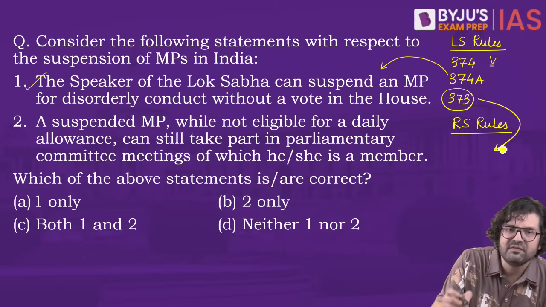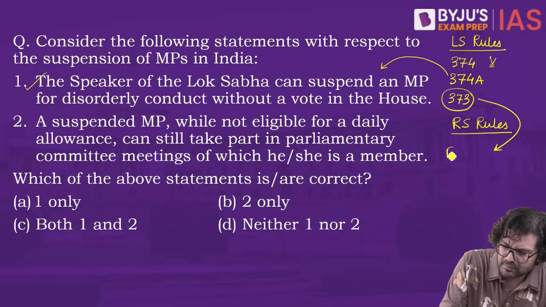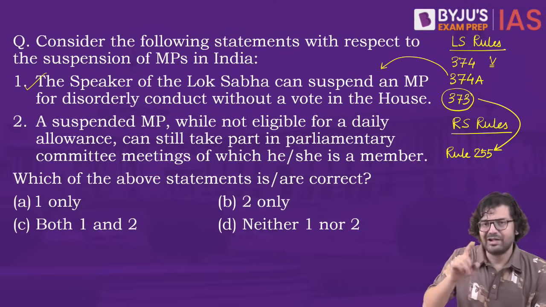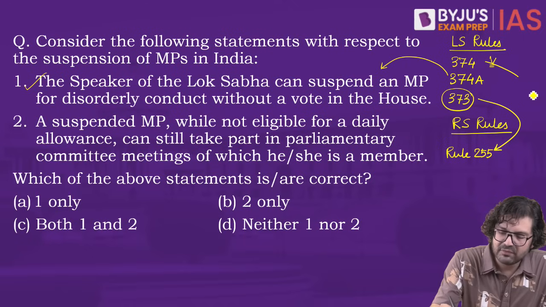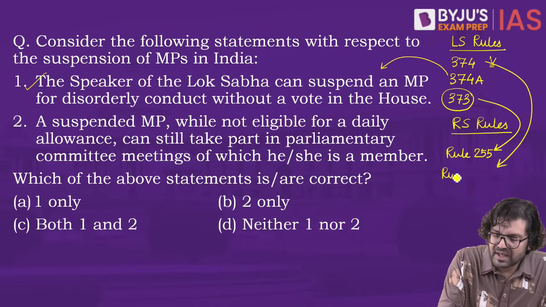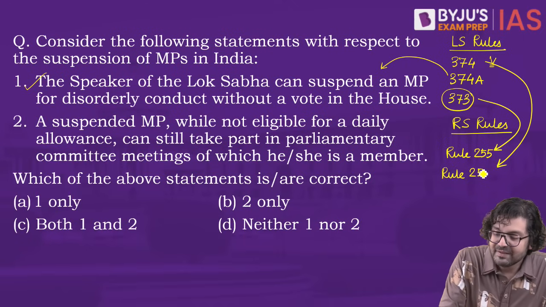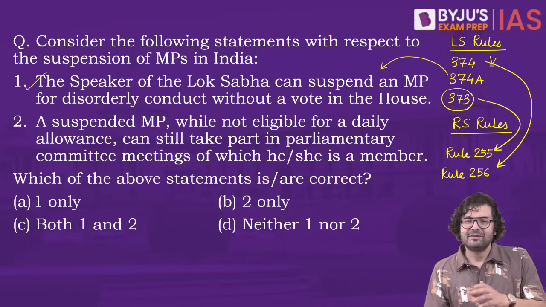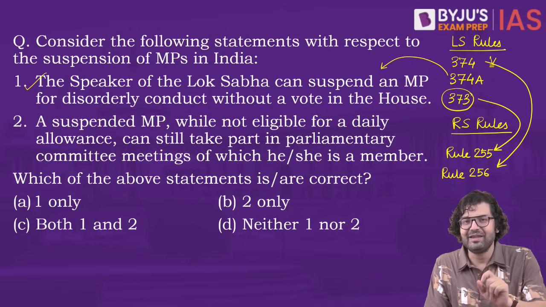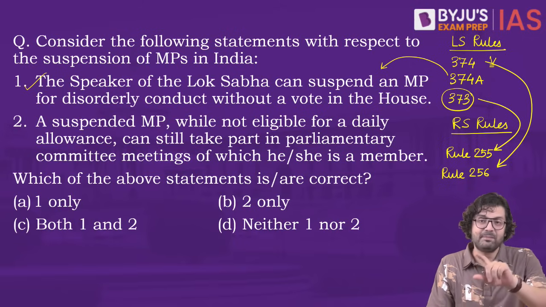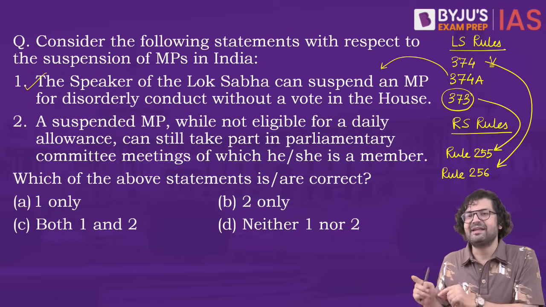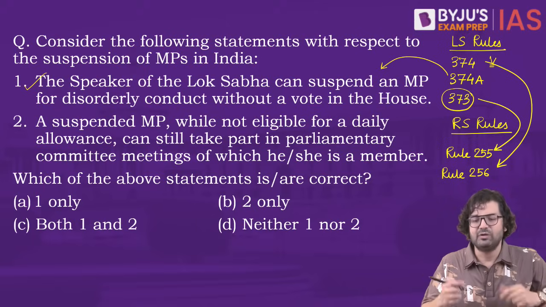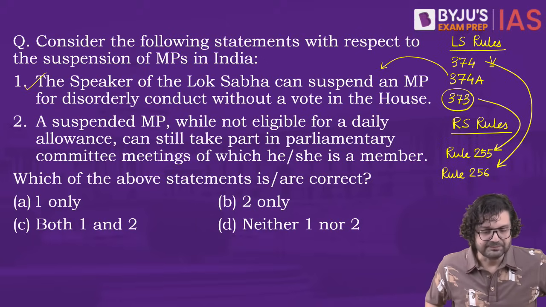For 373, we have rule 255, wherein for 1 day, the MP is told to go home. And for 374, which involves voting, we have rule 256. Sadly, there is no corresponding rule like 374A, because 374A gives the presiding officer, the Speaker of Lok Sabha, a unique power. This does not exist in the Rajya Sabha. Rajya Sabha suspensions require voting also. Anyway, so 1 is correct.